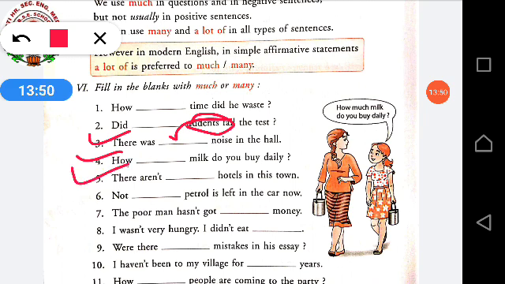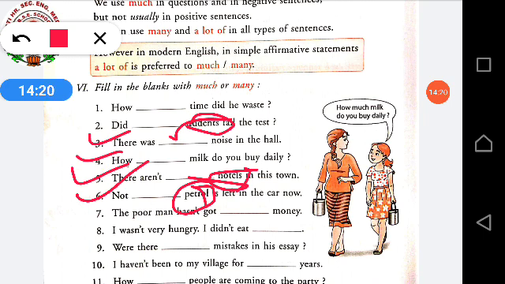Much. There aren't dash hotels in this town. Hotels we can count? Yes, we can count the hotels. So, what will come over here? Many. There aren't many hotels in this town. Next. Not dash petrol is left in the car. Petrol. Can you count petrol? No. It's in the amount form. So, what do you have to write over here? Not much petrol is left in the car now.